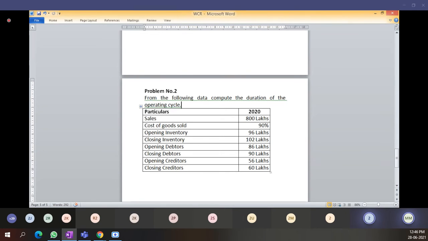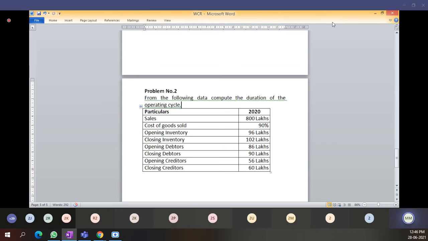Students, all of you are able to hear me? What we have to do first is calculate cost of goods sold, which we require to calculate the operating cycle. Here they have not given you the stock of raw material, stock of finished goods, stock of work in progress.